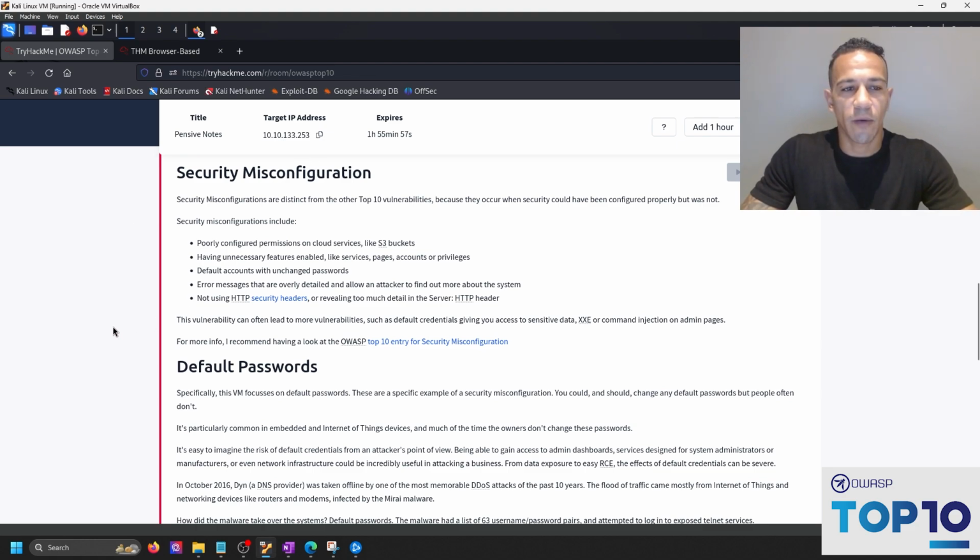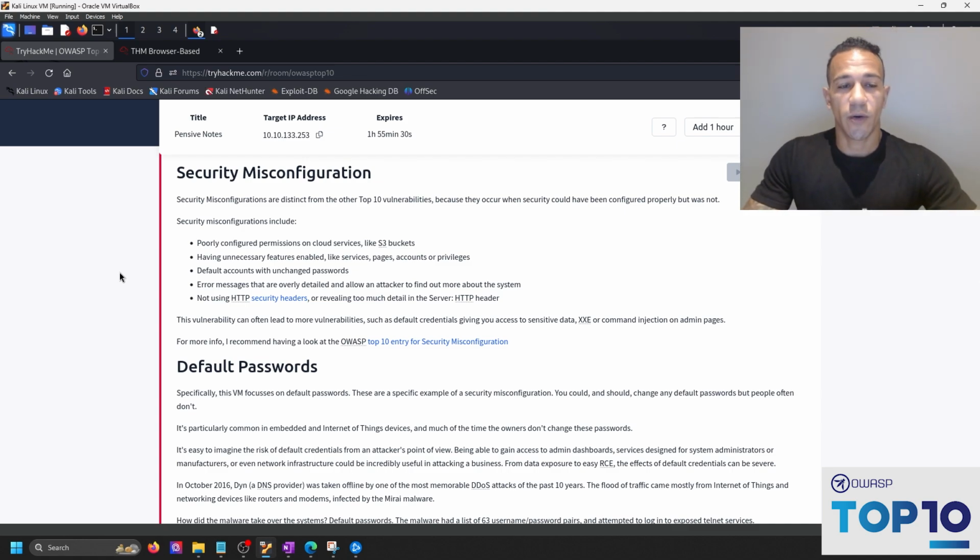Security misconfigurations. Security misconfigurations are distinct from the other top 10 vulnerabilities because they occur when security could have been configured properly but was not. Again, you need a security engineer who knows what they're doing so they can look after developers and implement secure controls.